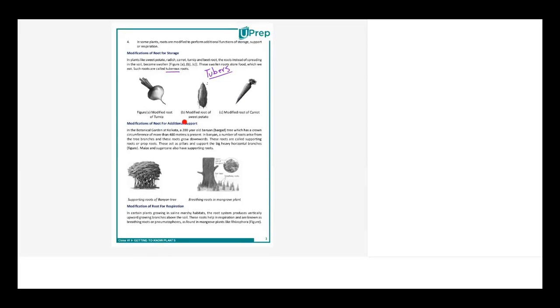Ma'am, are all tubers tap roots? No, not necessarily. They could also be fibrous. But how is it possible?